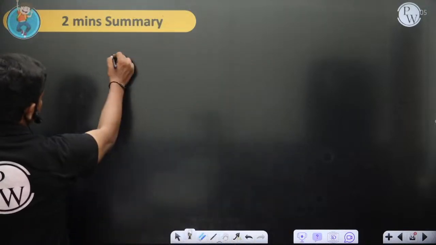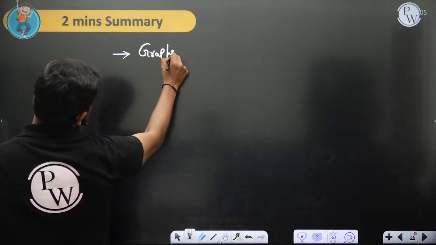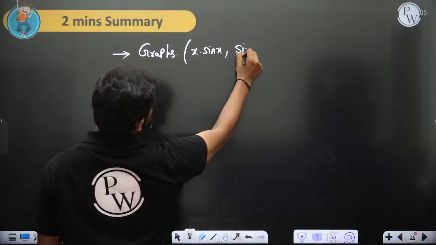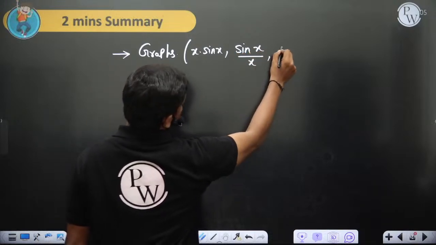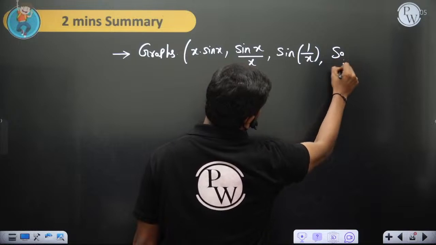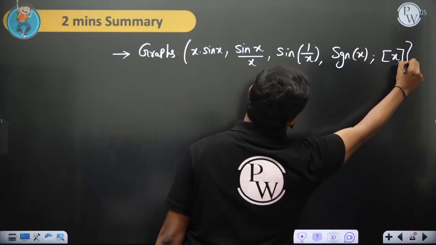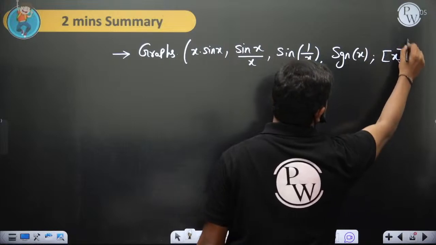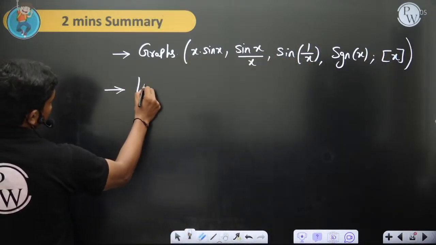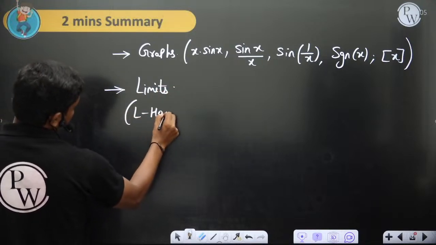So in today's class we have basically drawn some important graphs, like x into sin x, then sin x by x, then sin 1 by x, then the Signum function, then the greatest integer function. And you know, in recent years there were many questions from all this stuff. Then we have worked out some nice limits, some L'Hospital techniques.